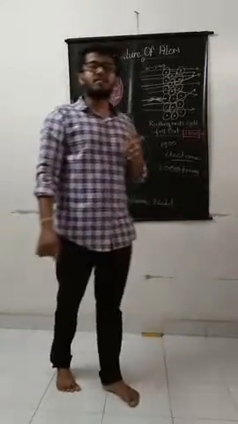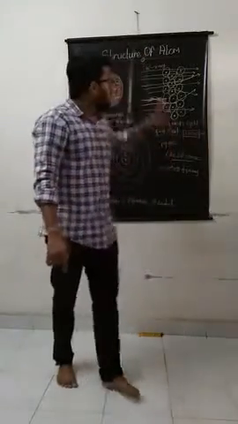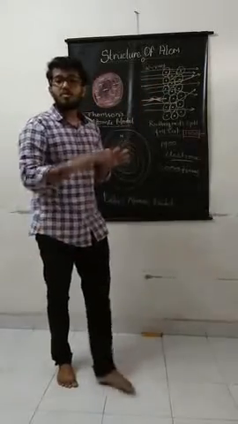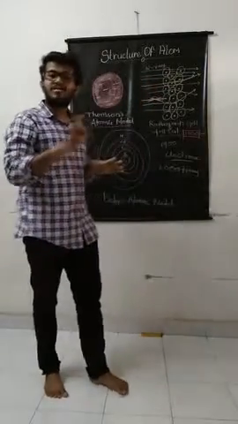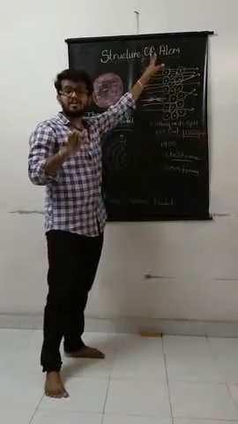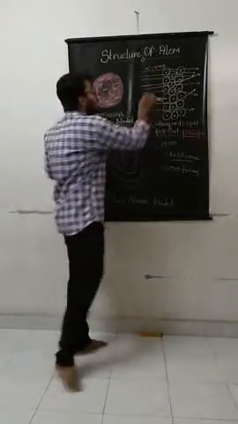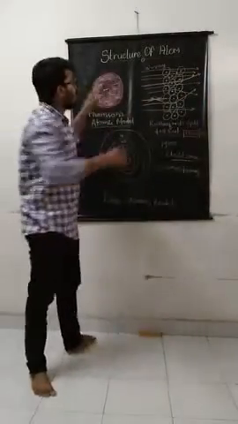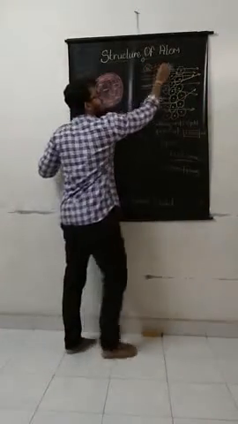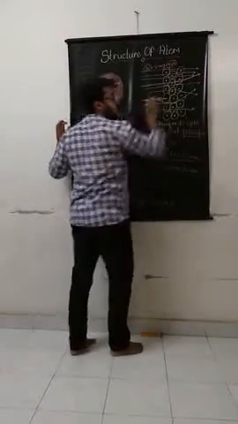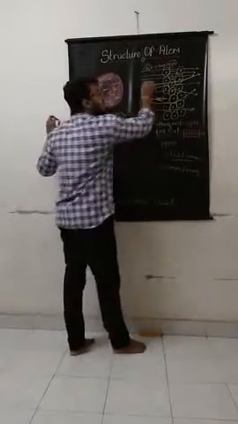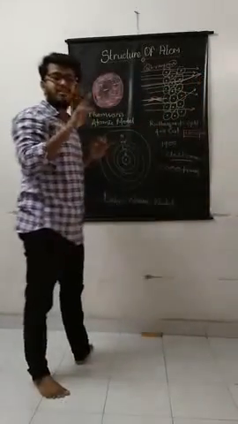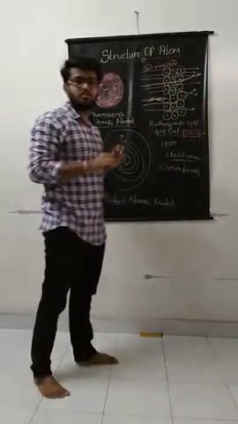From that, he got the idea that most of the space inside an atom is empty. It means there is nothing inside the atom in most of it, and some particles get deflected by a little angle. He put in alpha radiation, which is positively charged. But when the radiation deflected, he got the idea that there is something inside the atom which is positively charged.